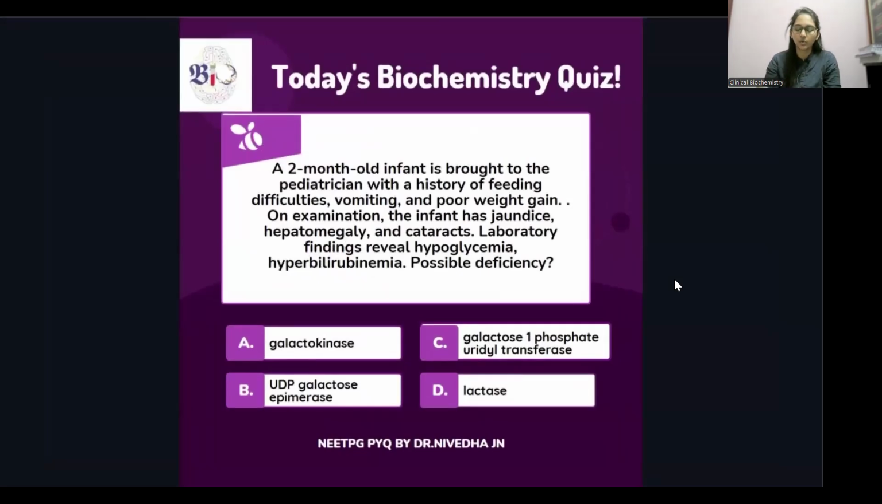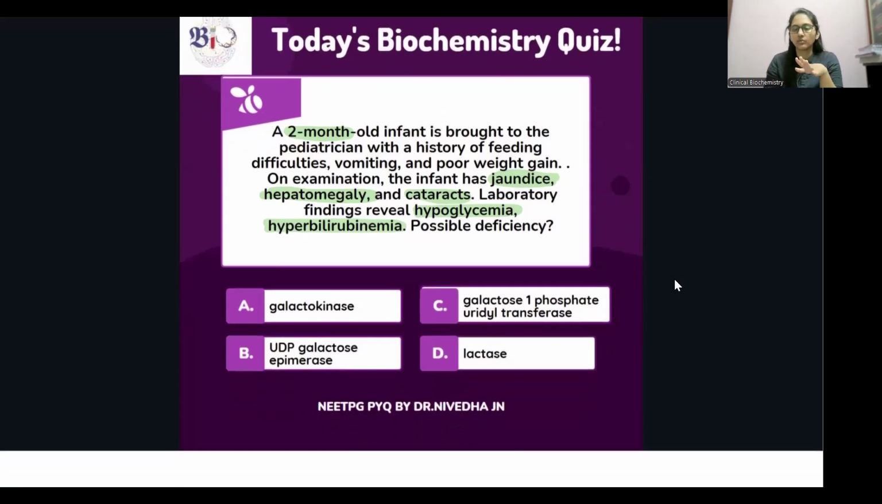A 2-month-old infant is brought to the pediatrician with a history of feeding difficulties, vomiting, and poor weight gain. On examination, the infant has jaundice, hepatomegaly, and cataract. So it's a 2-month-old infant, we're breastfeeding, right? So there is jaundice, hepatomegaly, and cataract. Lab investigations show hypoglycemia and hyperbilirubinemia. So what's the possible deficiency?